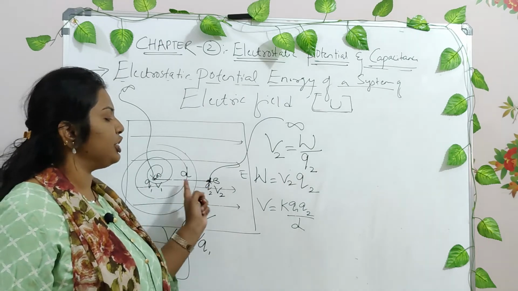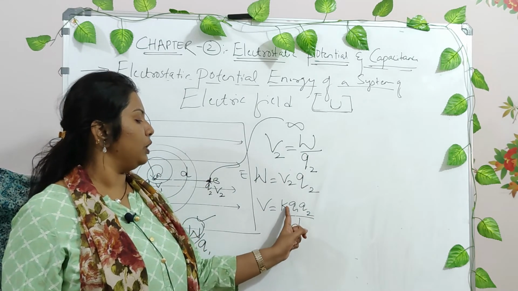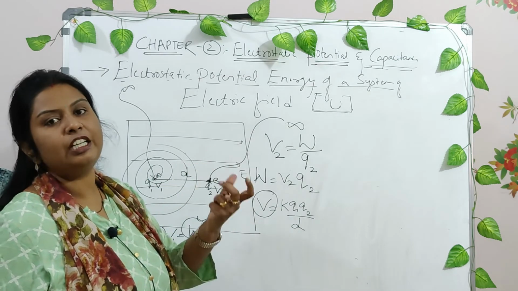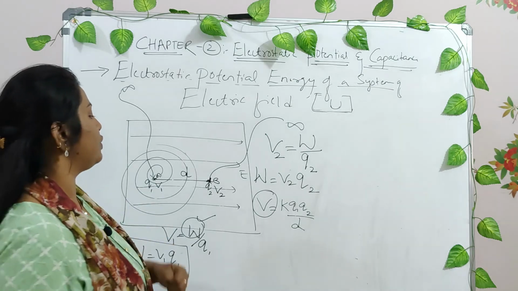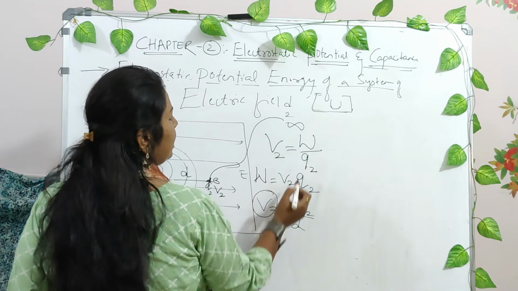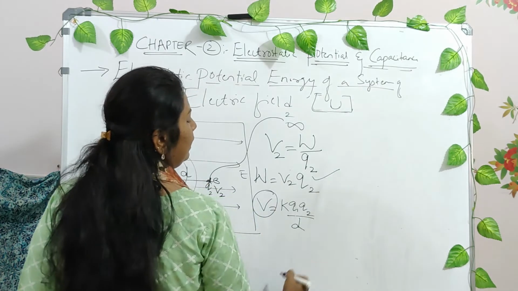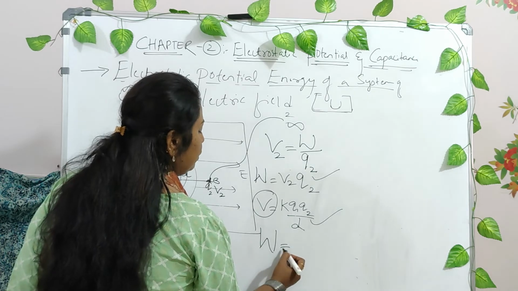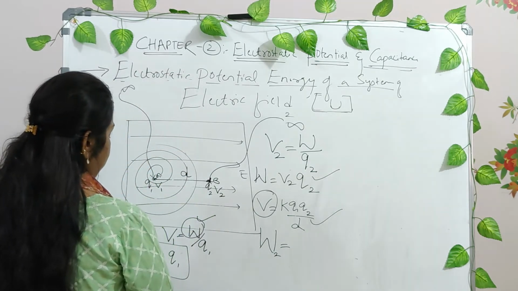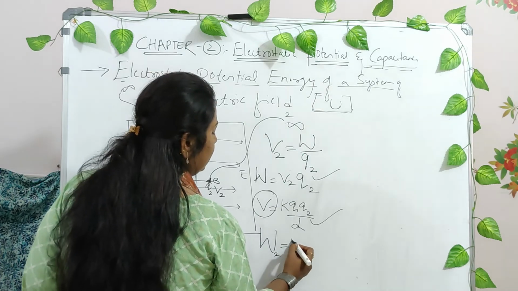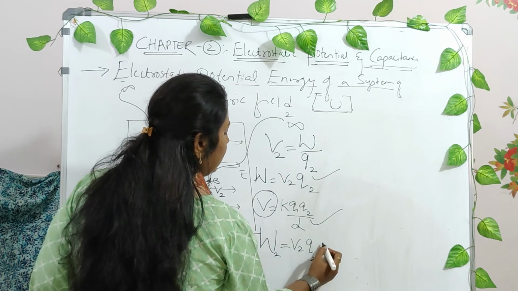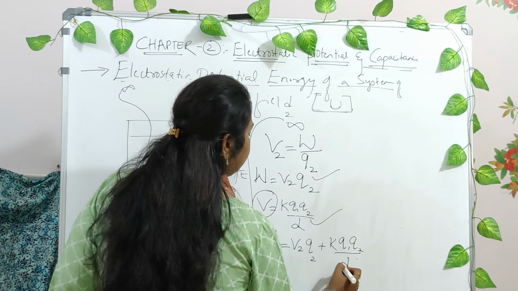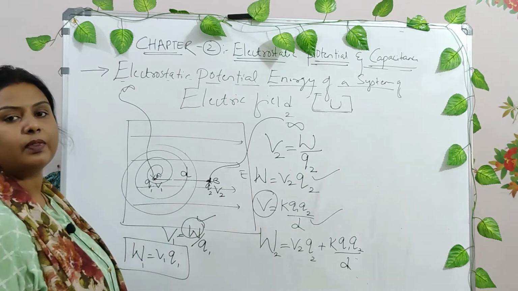Now here we have two different charges. So we mention it as U equal to K Q1 Q2 divided by D. Potential energy is nothing but the work done, right? Work done is stored in terms of potential energy. And hence what is the work done in bringing the second charge? That is because of the electric field and because of charge Q1, right? The total work done, that is W2, will be equal to V2 Q2 plus K Q1 Q2 divided by the distance between both the charges, right?